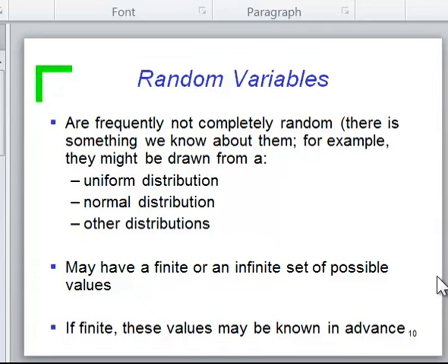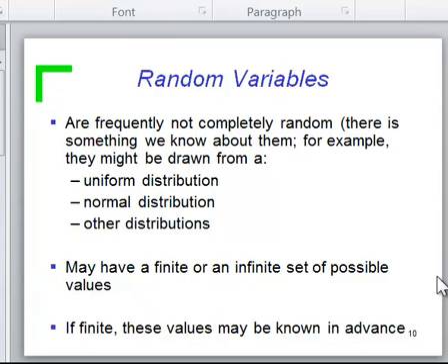The number of tasks, for example, that need to be done in my yard per week, is not something that is completely unknown to me that's going to be pulled out of the sky: 100, 122, 3,000. I know something about how many tasks there are likely to be in a given week. I know that it's really not going to be more than 20. And it's probably going to be around the average number. It's going to be around 12, though some weeks we're going to get a lot of rain and weeds are going to grow really fast, so it might be a little bit higher.